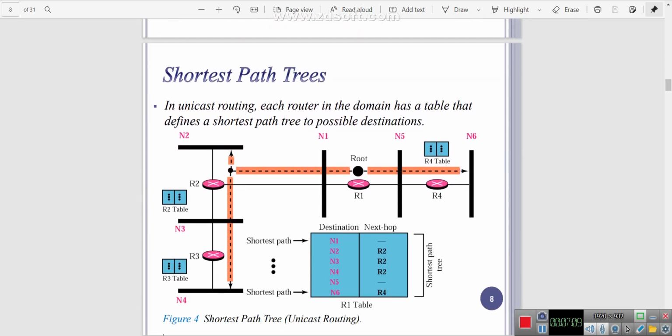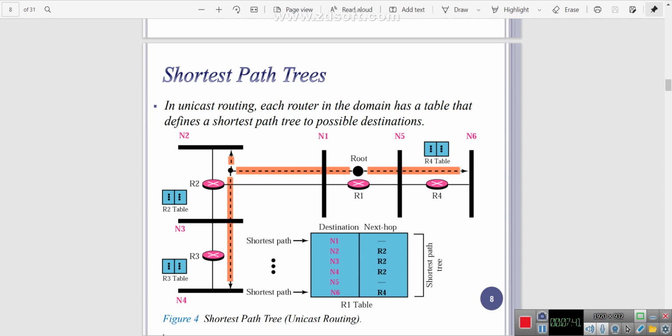So the next one is the shortest path tree. The shortest path tree is where a group of nodes are combined together. Out of that group, we need to identify which one is the shortest route to reach the destination. Within this group, the routers are there. With the help of the router, we already know the router identifies the shortest route to reach the destination for transferring the information. So that is the use of this router.